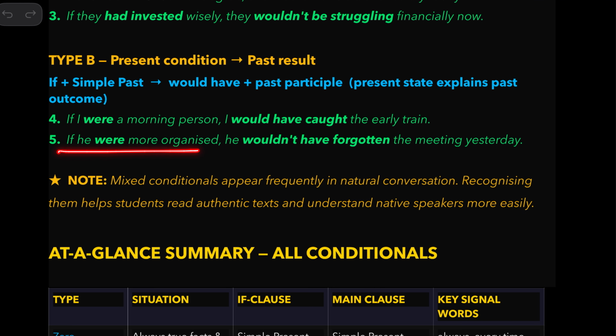If he were more organized, meaning he is never organized, and that is the reason why, if he were more organized, he wouldn't have forgotten the meeting yesterday. Meaning, he is not so well organized. That's the reason why he forgot the meeting yesterday. So the present condition and its past result, both are just imaginary.